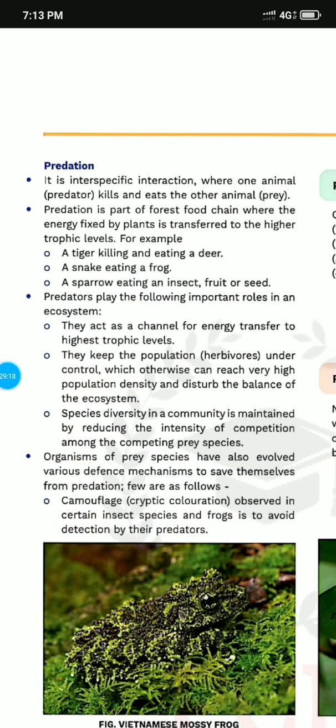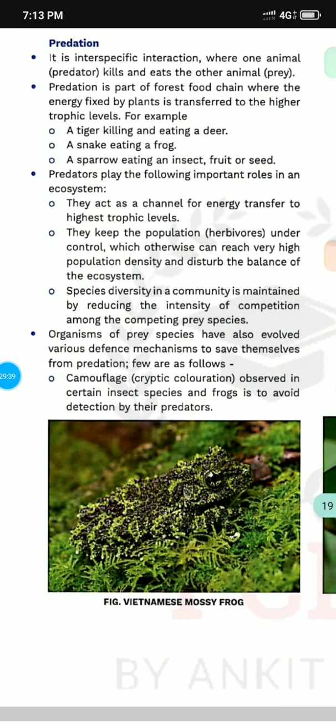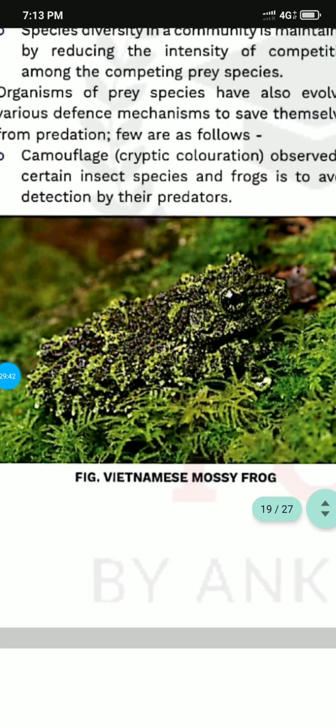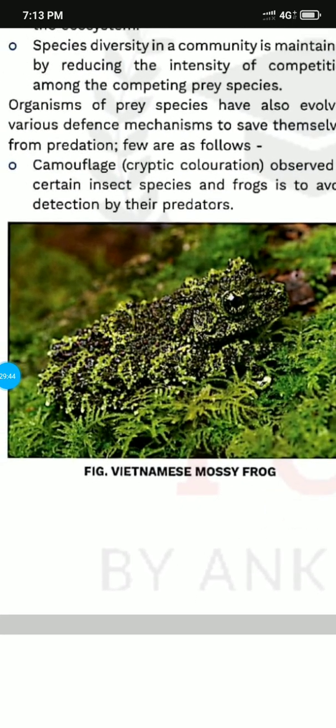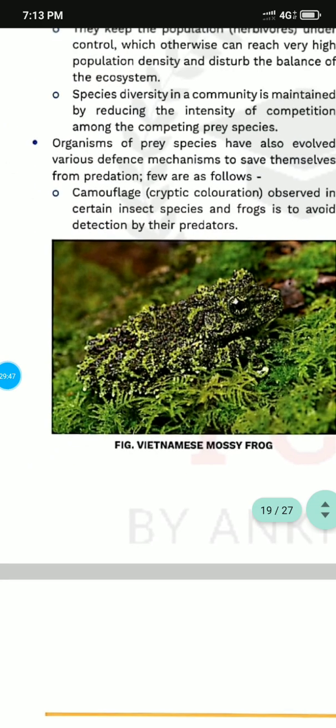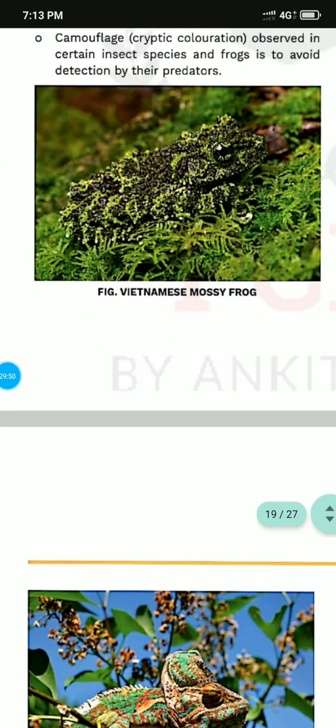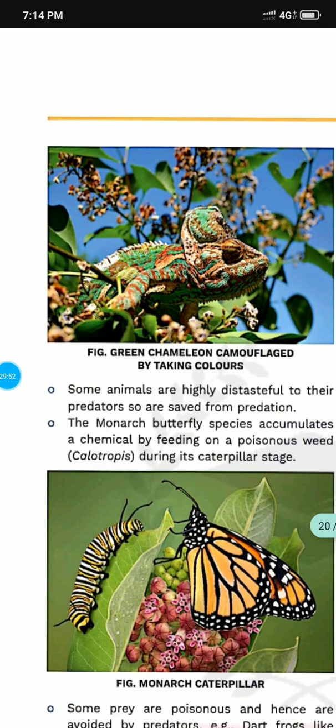अभी ये नहीं कि केवल ये हमेशा किलर के पास ही सारे एडवांटेज देगा. समहाउ इट आल्सो हैव अ एडवांटेज टू अदर एनिमल्स आल्सो जो खुद शिकार बन रहे हैं. So some organisms also have a defense system to save themselves, such as camouflage, to avoid detection by the predator, like the frog. अब इस घास में इस frog को ढूंढना किसी के लिए नामुमकिन ही है. So that's why it is also camouflage. Camouflage means छलावा. Now this green chameleon camouflages with the help of taking on colors.